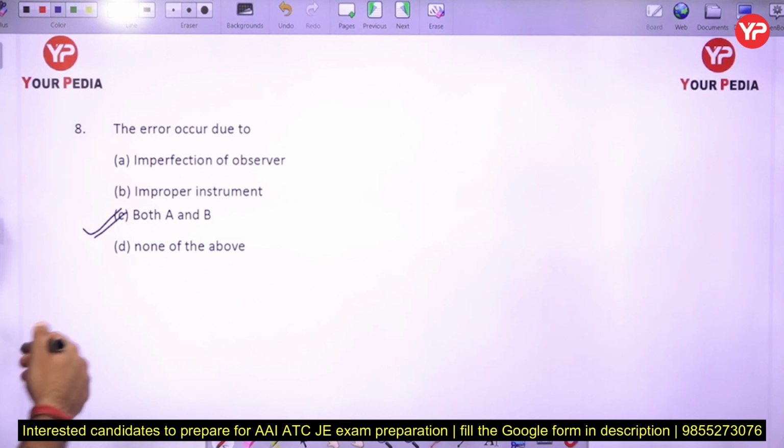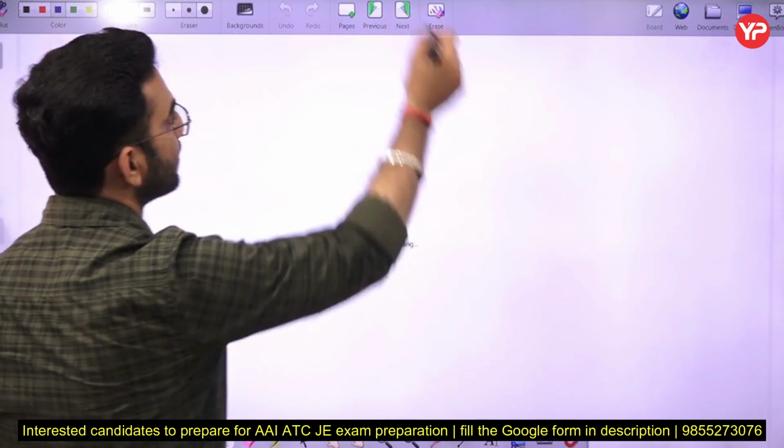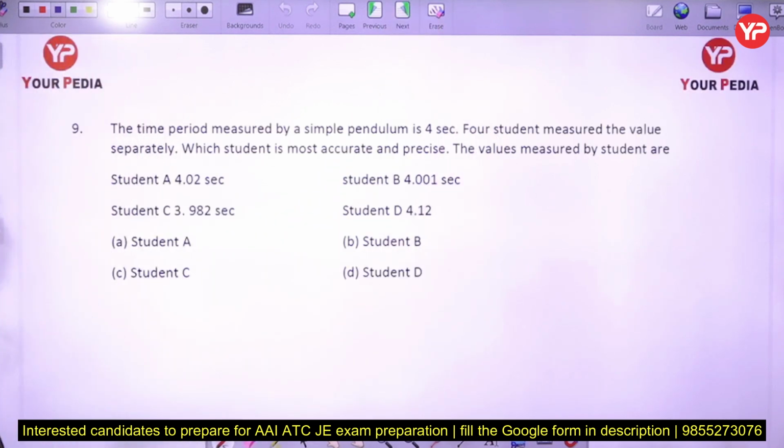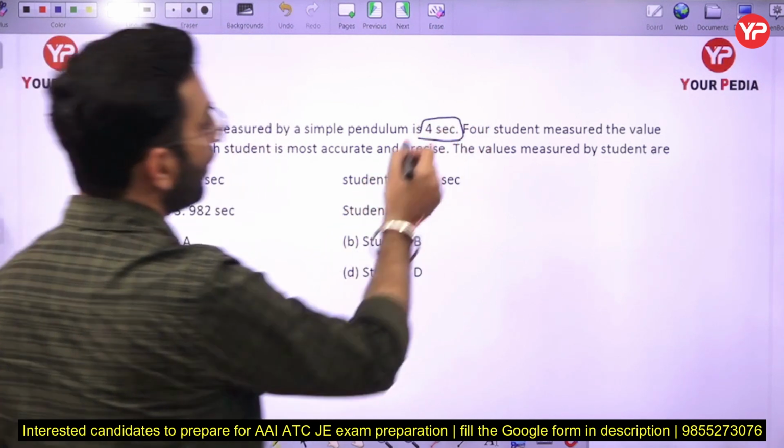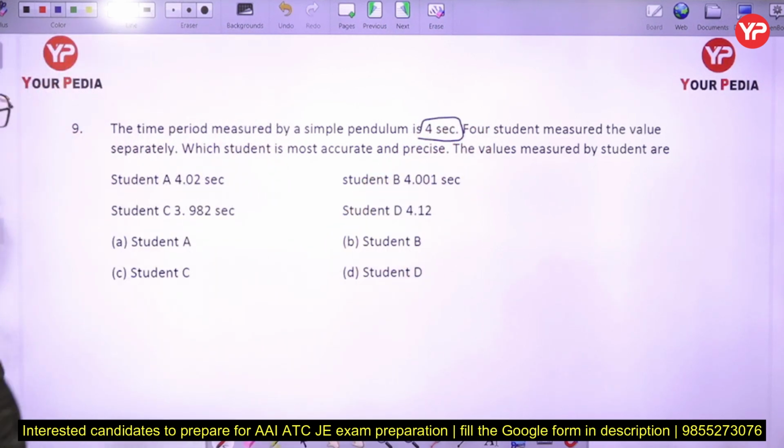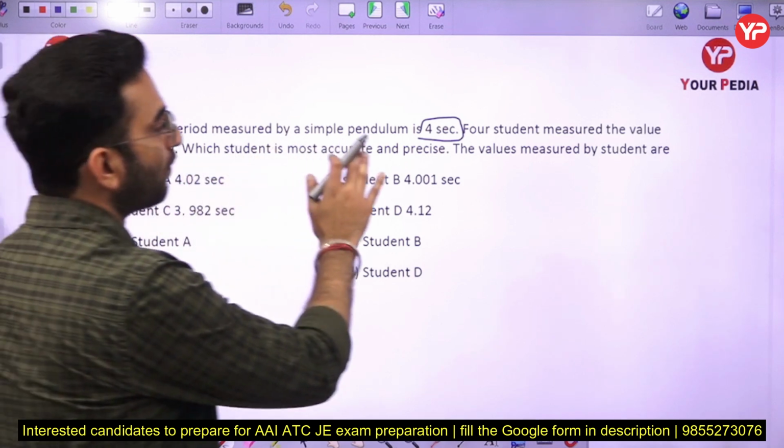Okay, so option number C, both A and B will be correct in this case. Next, the time period measured by a simple pendulum is 4 seconds. 4 students measure the value separately. Which student is more accurate and precise?